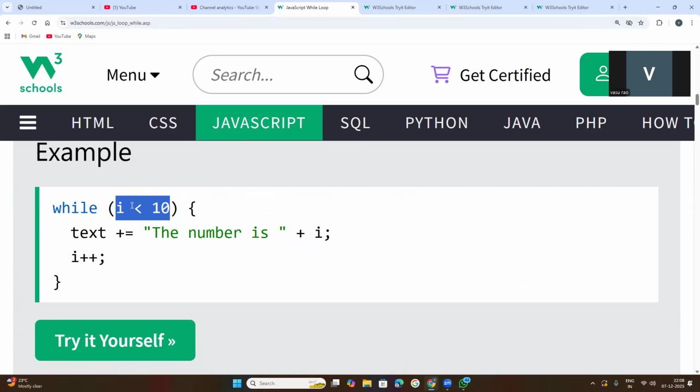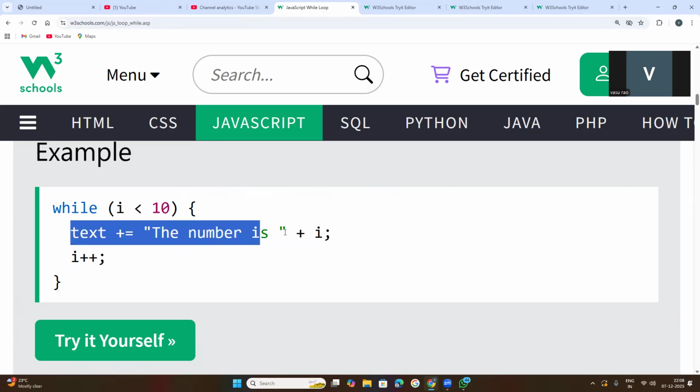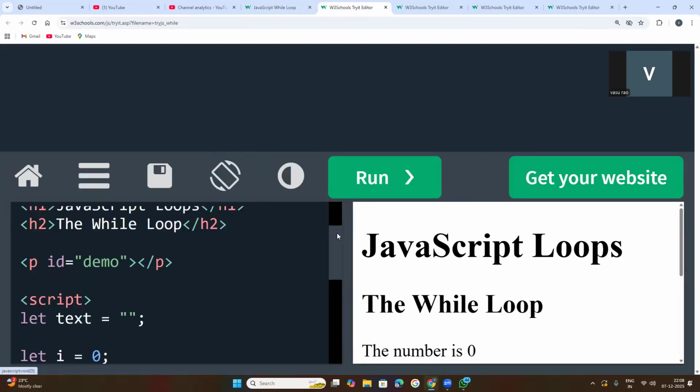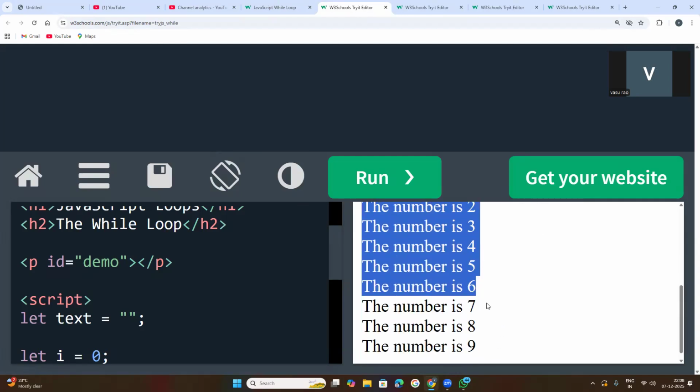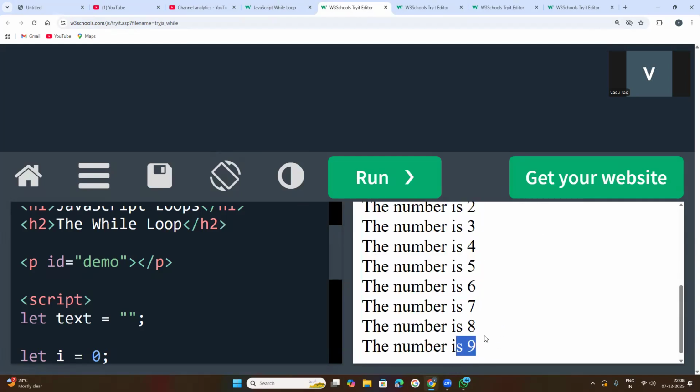Then the condition: I value is less than 10, so this line of code will be executed that many times. Let us see this code. This is the result. We will get the numbers up to 9 only, because when I is equal to 10, 10 is not less than 10. So the condition is violated and the loop terminates.